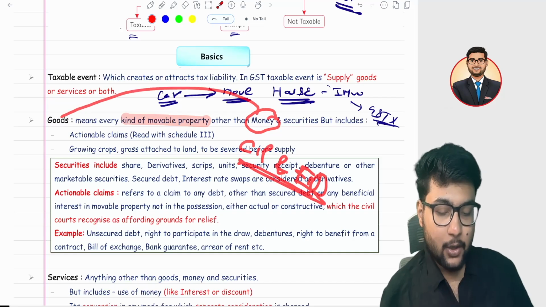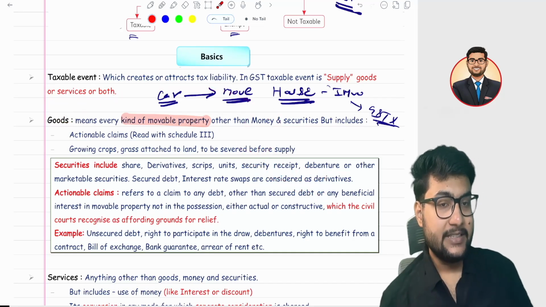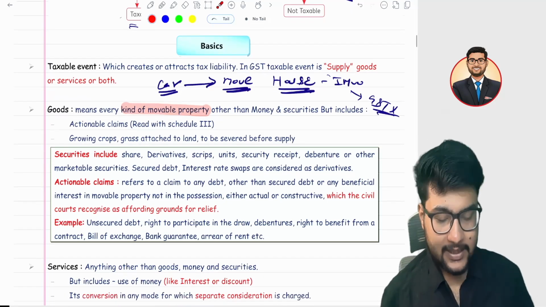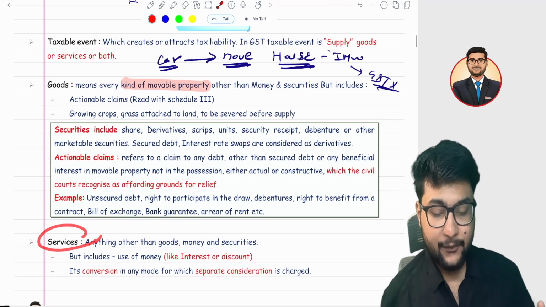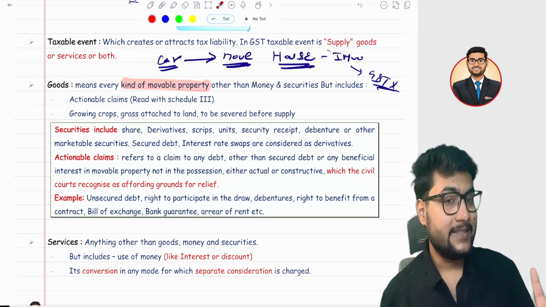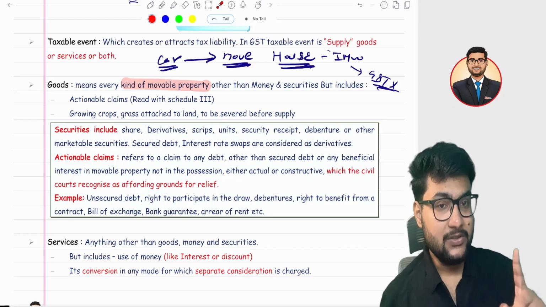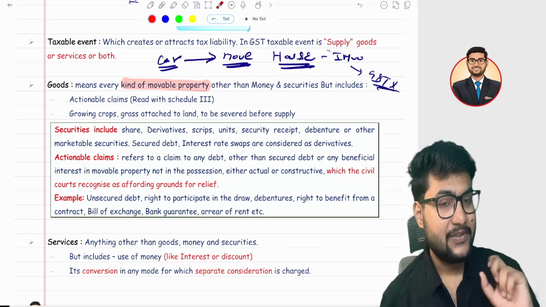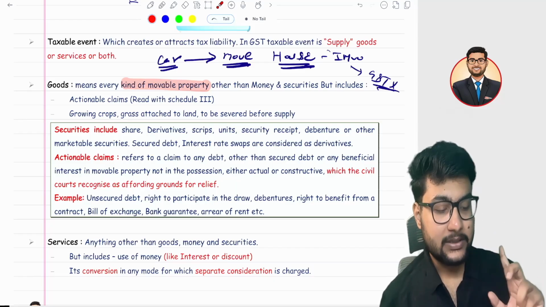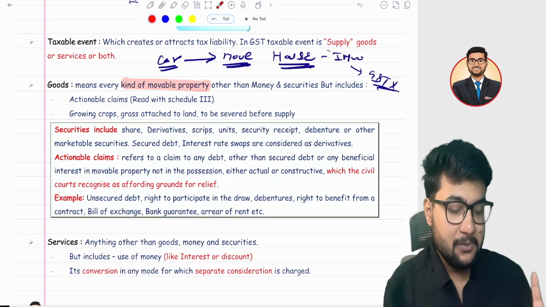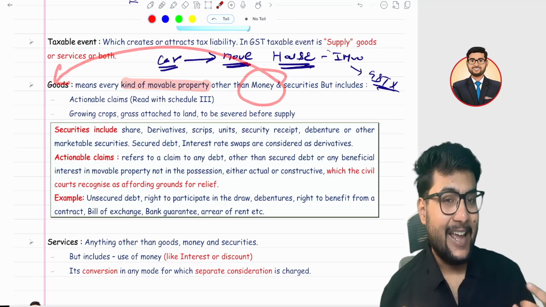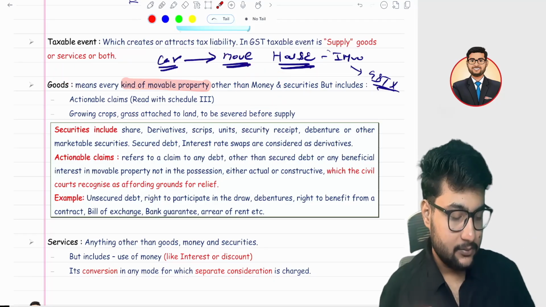Means, sir, it is out of the definition of goods. It is not covered under the definition of goods. If it is not covered under the definition of goods, then you can check the services as well. If it is not covered under goods and it is not covered under services, it means it is not a supply. Anything which is not goods and services as per the definition of GST is not a supply. So first of all, money is not goods. It can be services. We will see it.